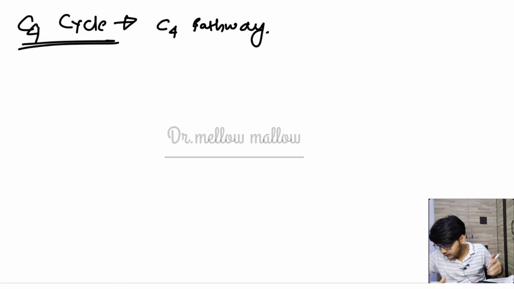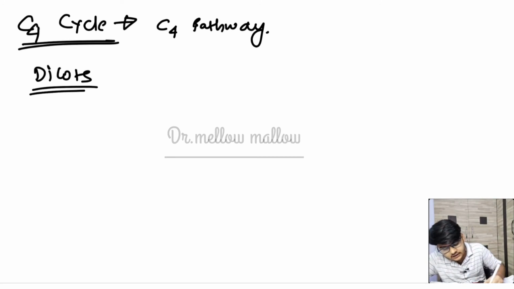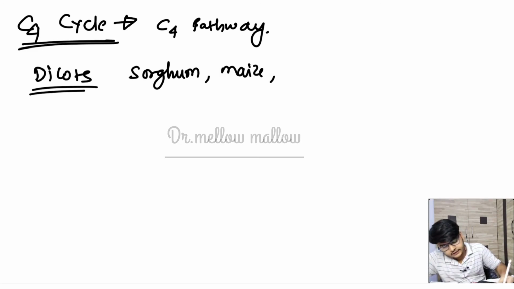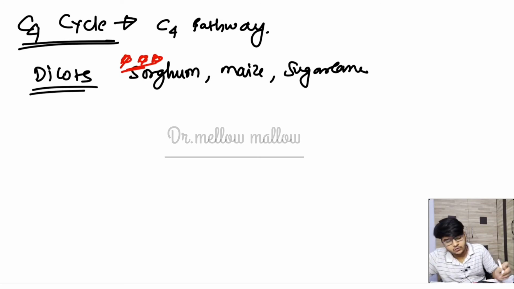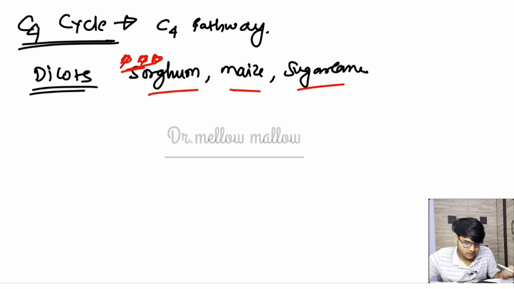In the C4 plants, most of the plants are dicots, and you have to learn some examples. The examples are sorghum, maize, sugar cane. These are examples you must know, very important. Dicots including sorghum, maize, sugar cane, these plants show the C4 pathway.